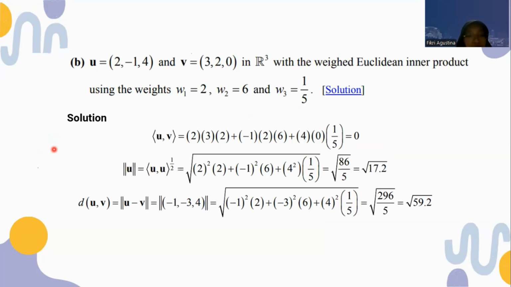The solution: we can calculate that and we get the inner product of u and v is 0, the norm of u is the root of 70.2, and the distance d(u, v) is 59.